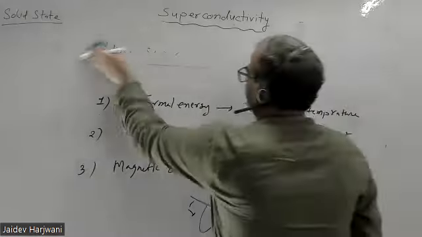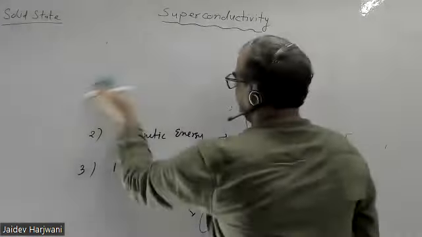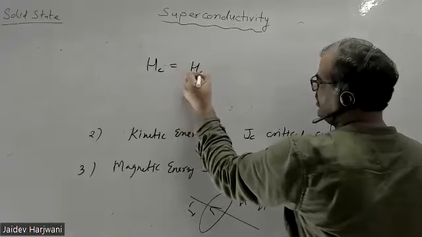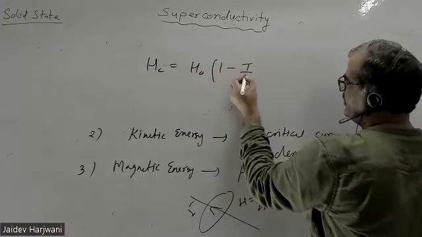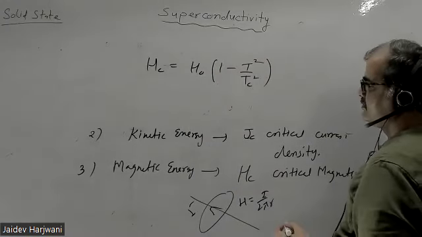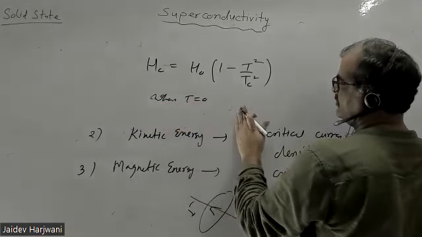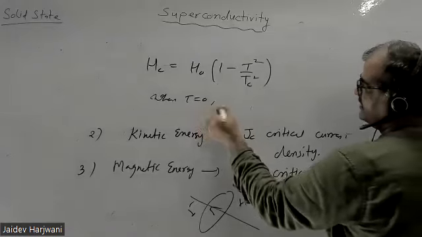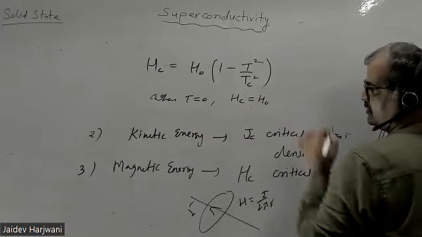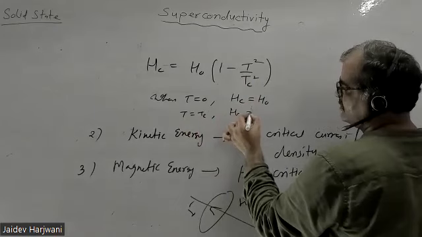Now this magnetic field, without proof, let me write that your critical magnetic field HC is equal to H naught times 1 minus T square upon TC square. When T is equal to 0, then you require HC equal to H naught. That means this is the magnetic field you require to destroy superconductivity. When T is equal to TC, then HC is 0.